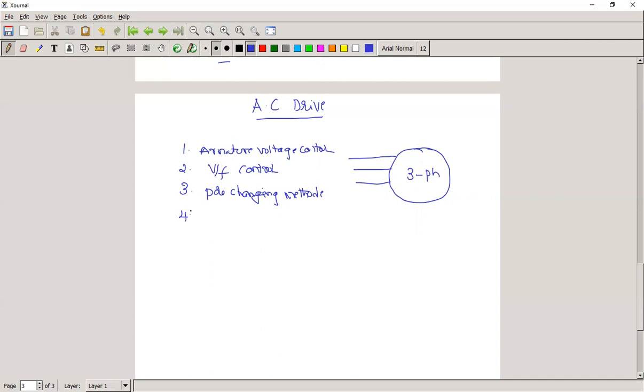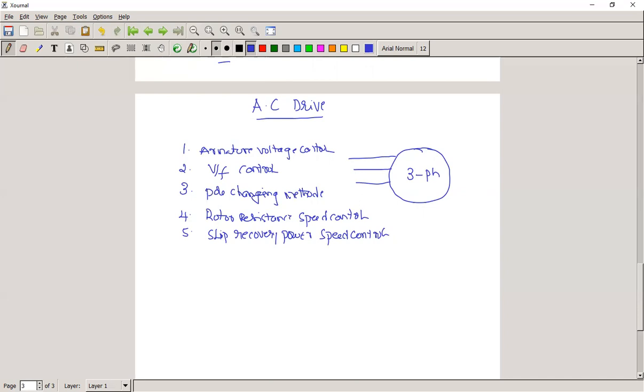Fourth one is the rotor resistance speed control. And the fifth one is the slip power recovery speed control. In this manner, there are different methods.